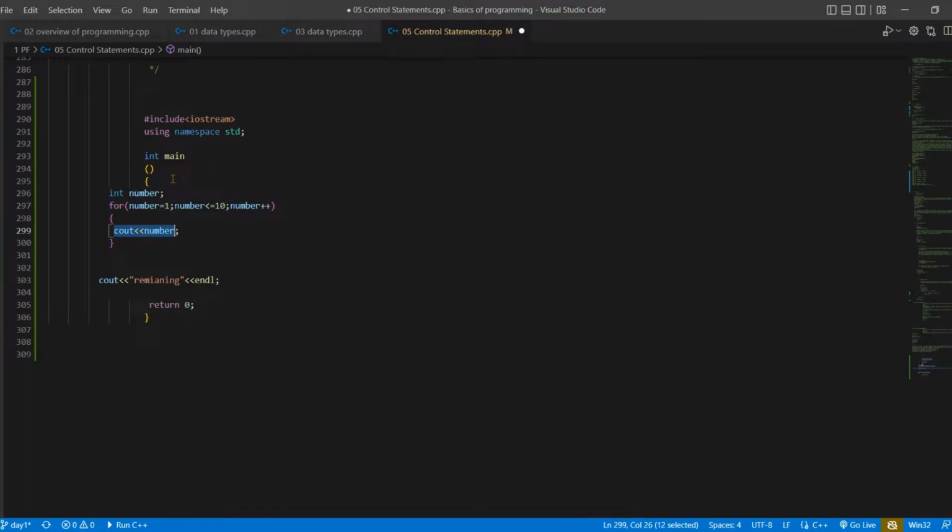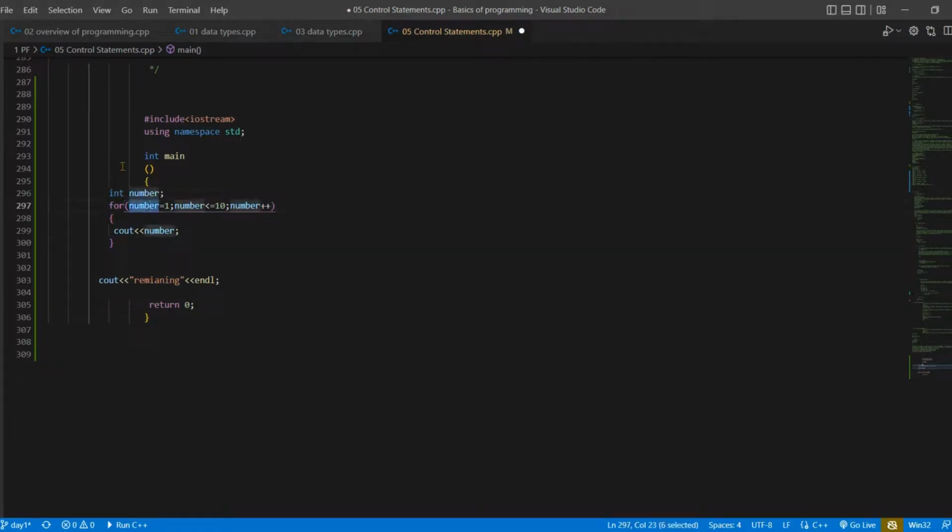Since there was some interruption on my side, again I am going to elaborate. First it will initialize or declare the variable, then it will check the condition, then it will execute the statement, without going to this part of the for loop. First initialize and declare, then check, and then execute the statement if this condition is true. If false, then it will get out of the loop.